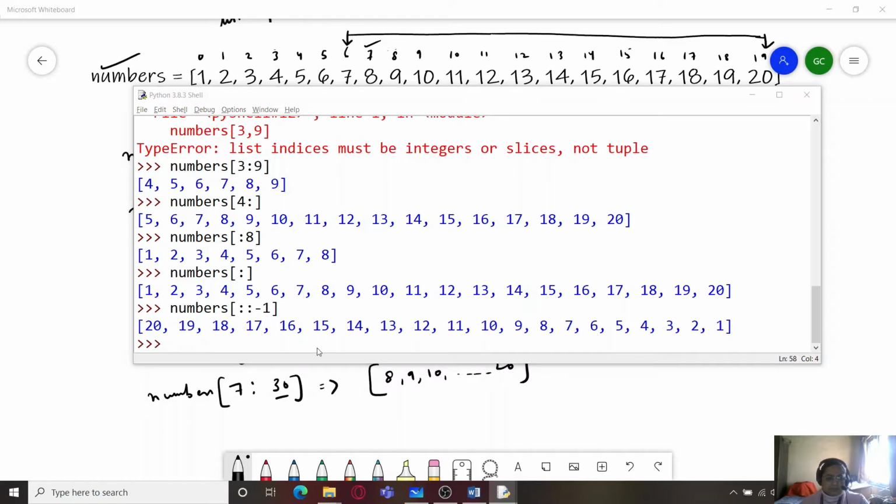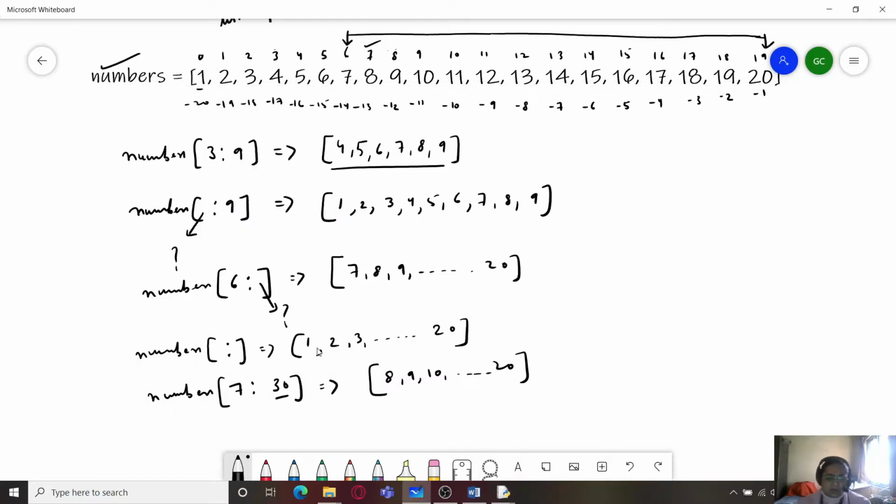We can also consider the negative indices here, like if I write numbers and write -10 up to -1. So minus 10 is over here and minus 1 is there. So it will start from index minus 10 and end at index minus 2.